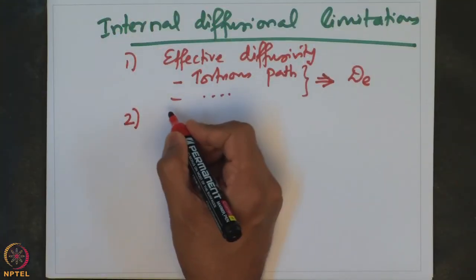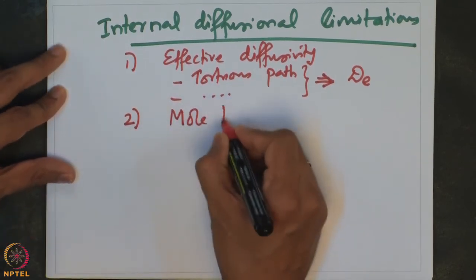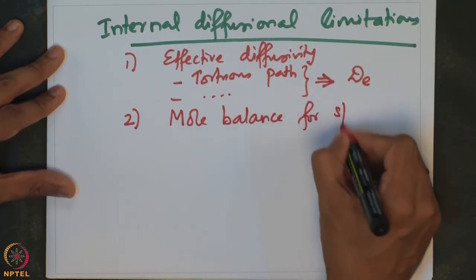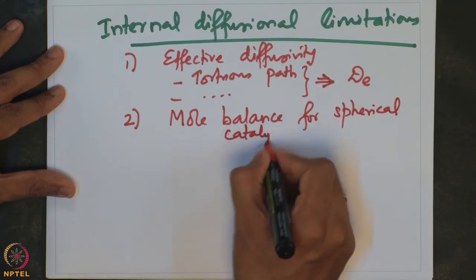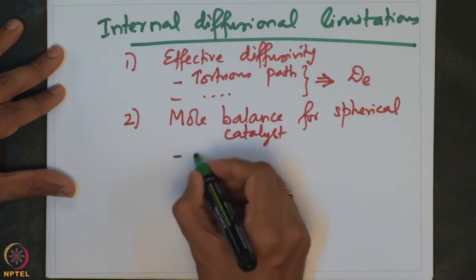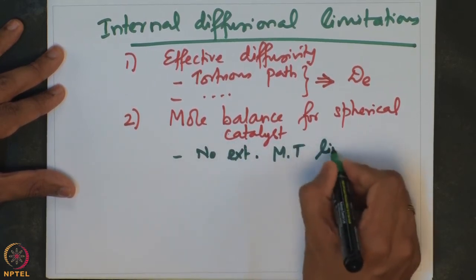Then the second aspect we looked at, where we essentially wrote the mole balance for spherical catalyst. And here we assumed that there are no external mass transport limitations.